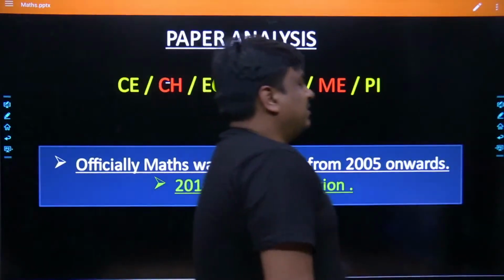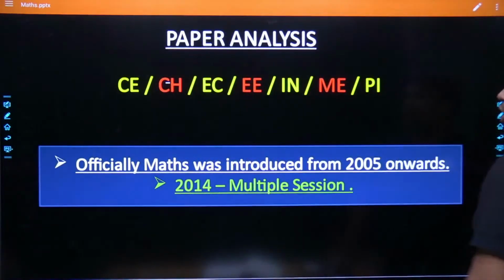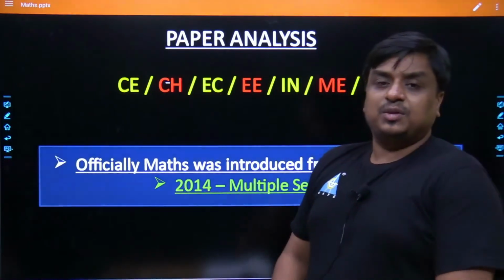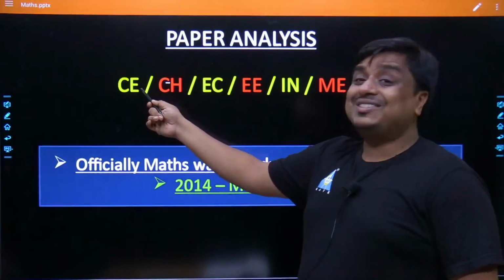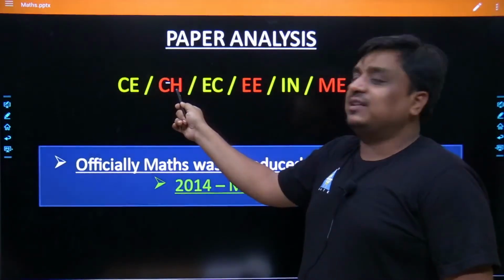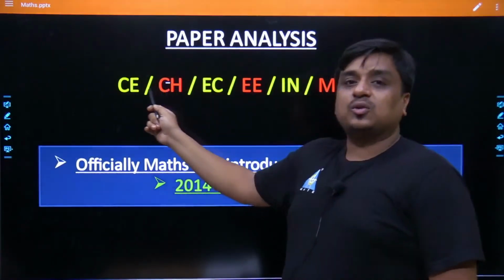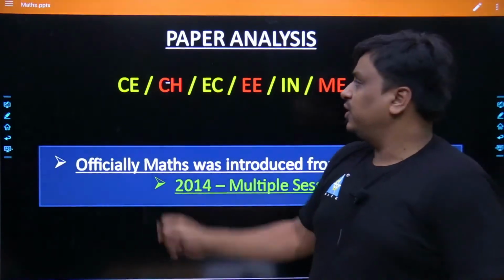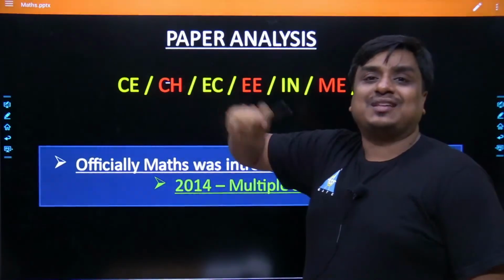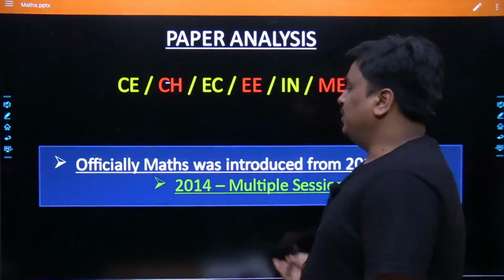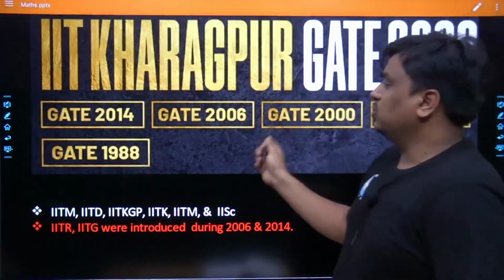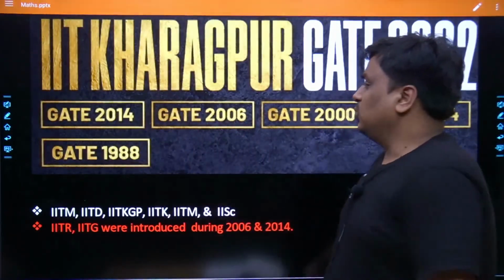So the paper analysis which we are going to do now, how many branches am I keeping in my mind? 7 branches I am keeping in my mind, which start from CE, C for civil as well as C for chemical. So obviously we are going to have an intense study of the civil as well as chemical, the way the previous year questions have been designed by IIT KGP. Obviously in the years 1998, then 1994, 2000, 2006, and then 2014.